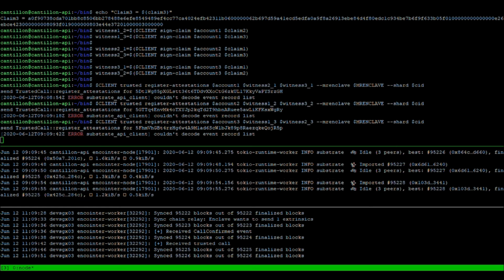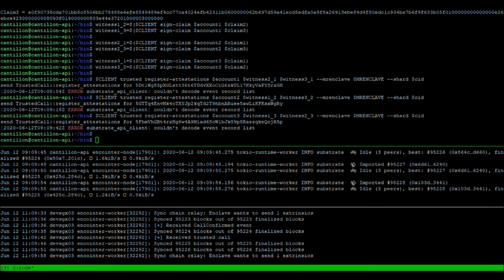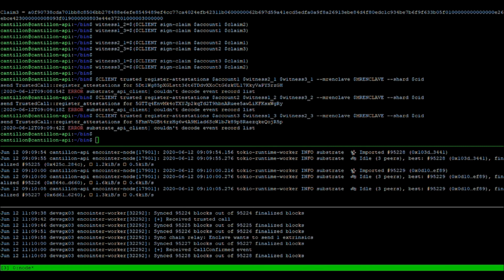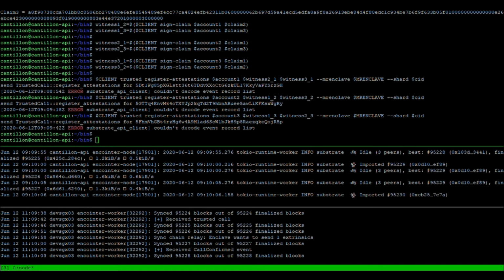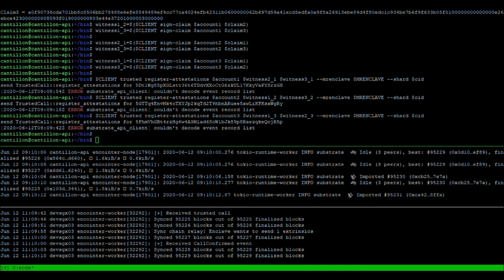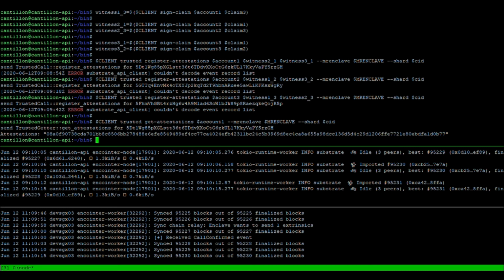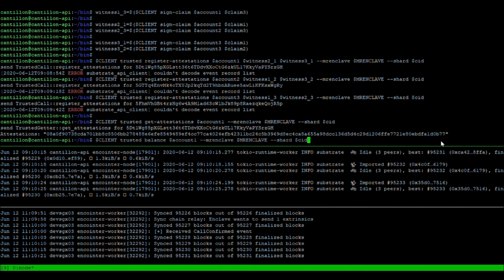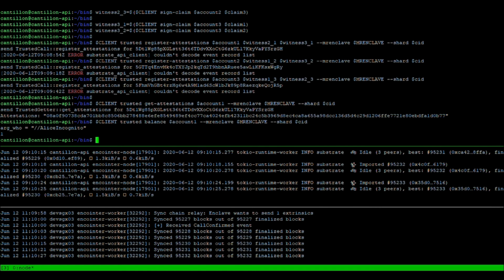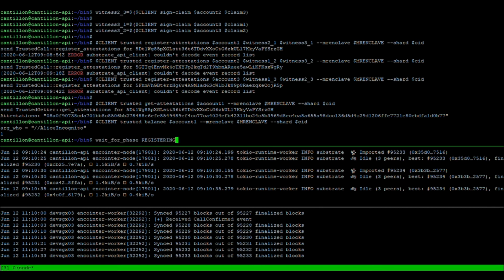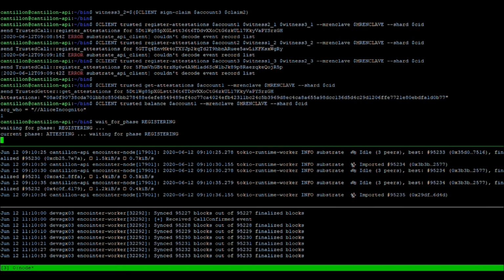Because of the privacy features of SubstraTEE, we can make sure that only Alice can query Alice's balance or Alice's registrations. Here we see that indeed Alice has attestations registered. Now we query her balance, which is 1 token right now.